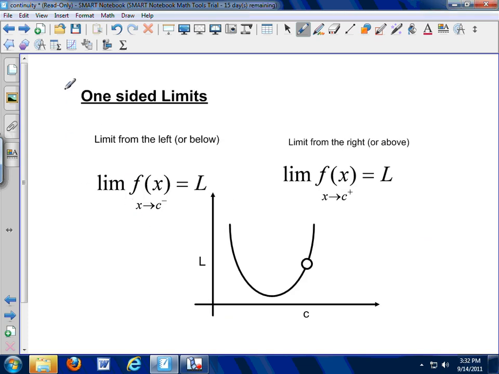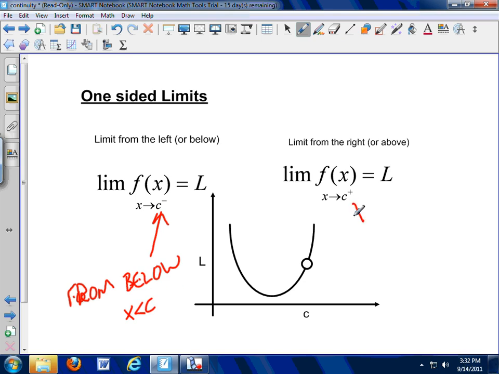So then we get into this concept of one-sided limits. And the notation is a little bit different. You've got to really pay attention. The limit of f of x as x approaches c from below. So this means from below, meaning a value less than c, from a lesser value, so from x that's less than c.